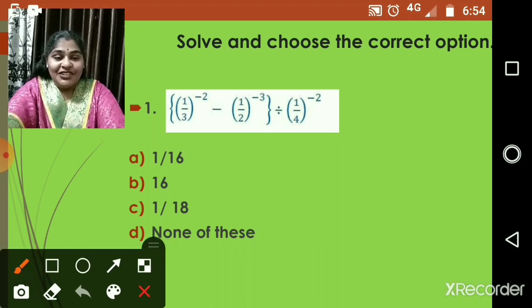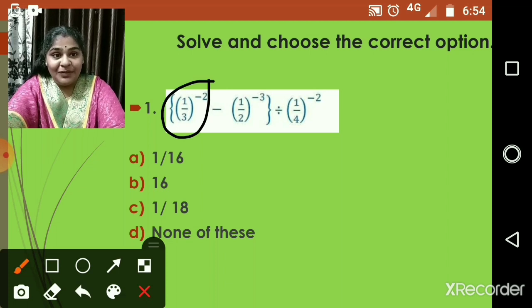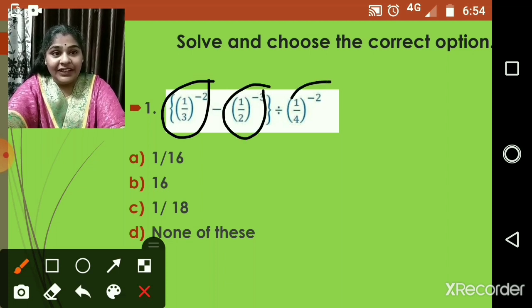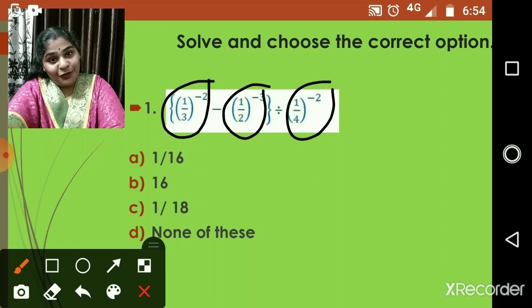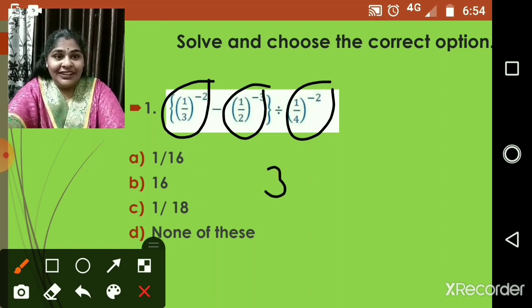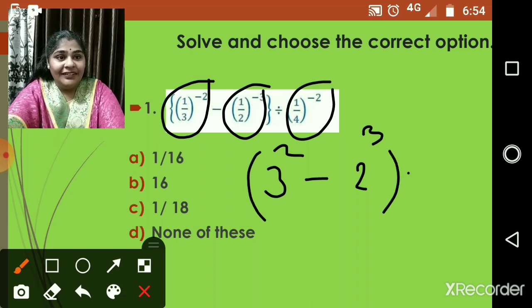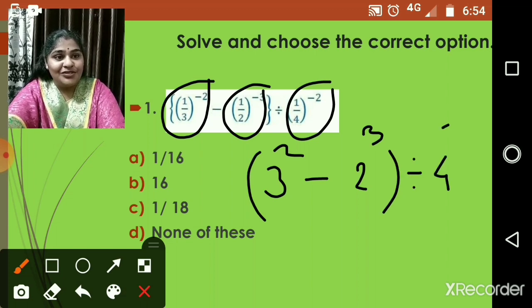When all the powers are negative, first I will make them positive. So it will be 3 raised to 2 minus 2 raised to 3. 3 upon 1 can be written as only 3, 2 upon 1 can be written as 2. Bracket close, and then divided by 4 raised to 2.